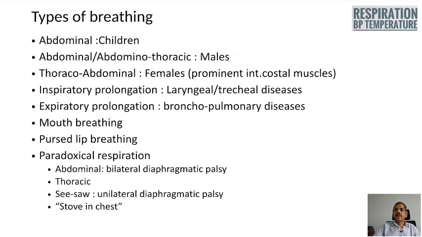And when there is fatigability of the intercostal muscle, you may get paradoxical thoracic respiration, where instead of moving the thoracic cage out during inspiration, there will be collapse of the lower intercostal space during inspiration, and that is what is called paradoxical thoracic respiration.